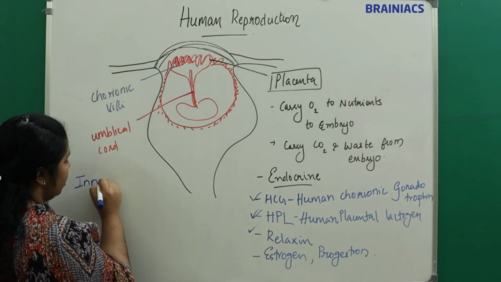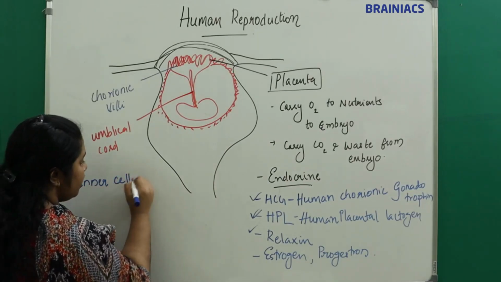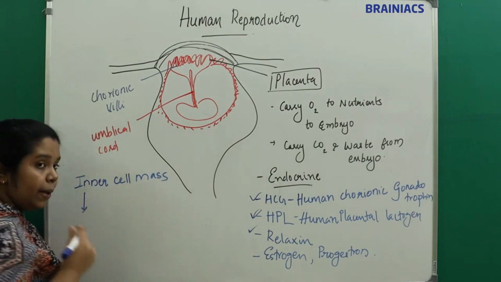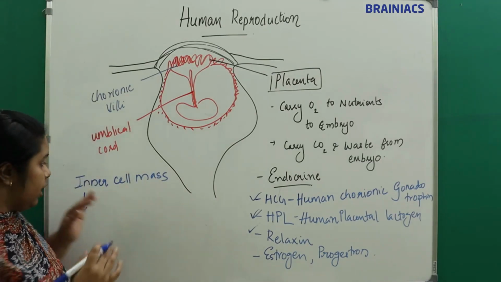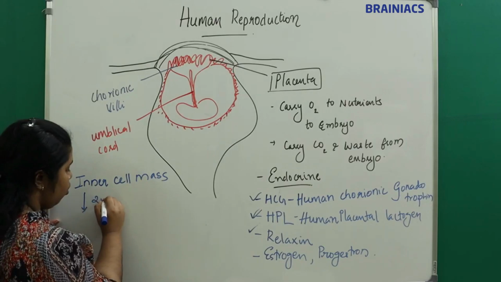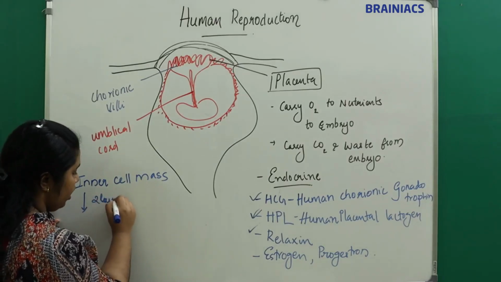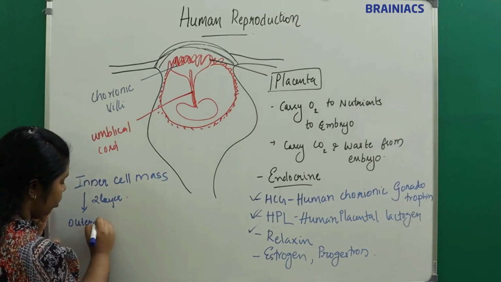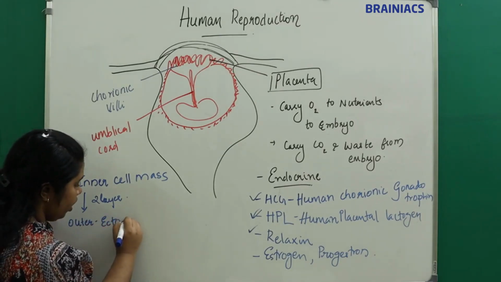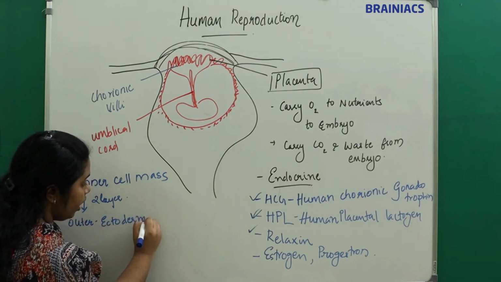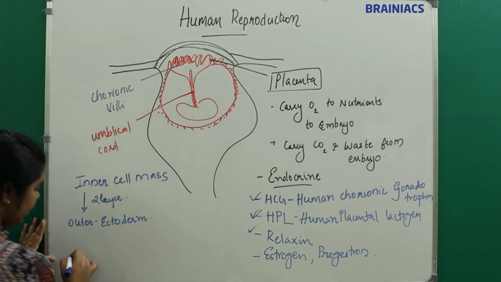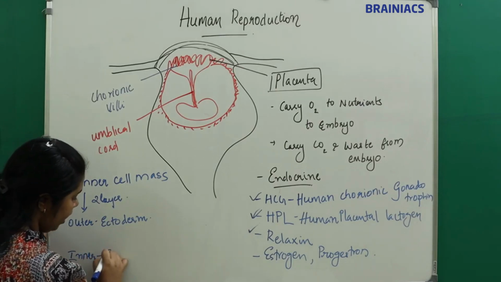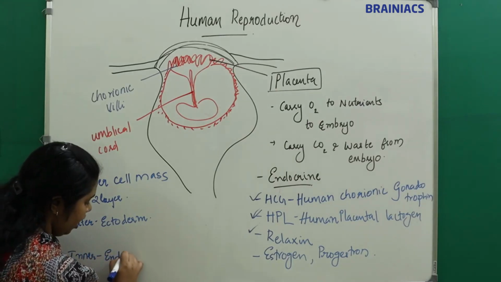Immediately after implantation, the inner cell mass will form two layers. What are the layers? It has the outer layer called the ectoderm, and the inner layer is called the endoderm.